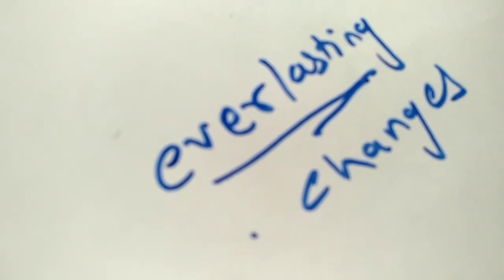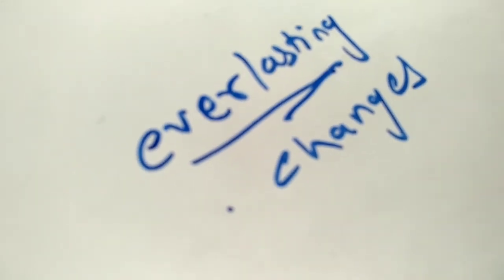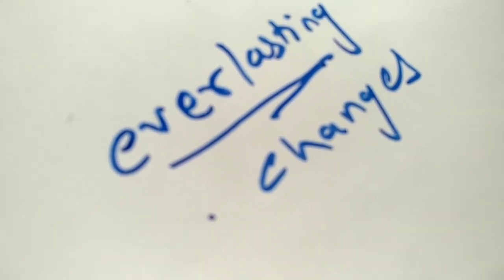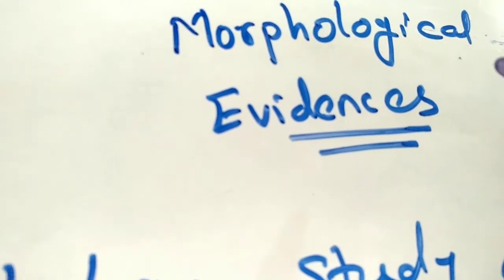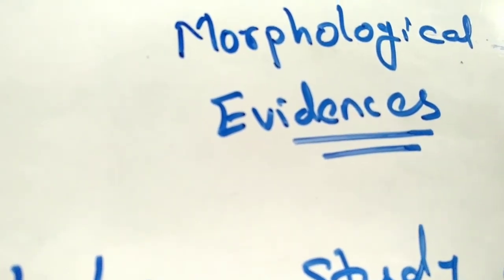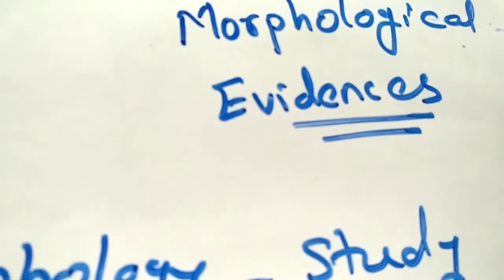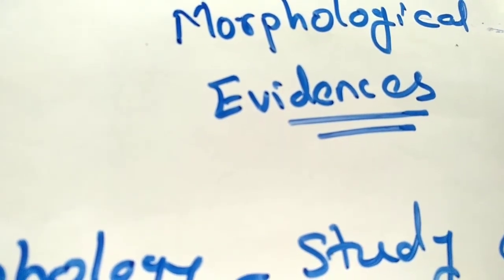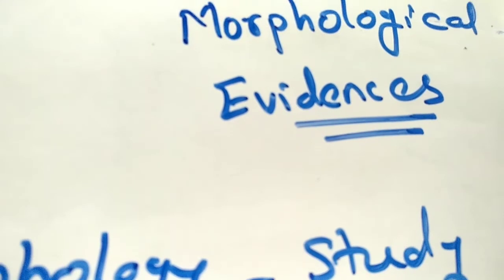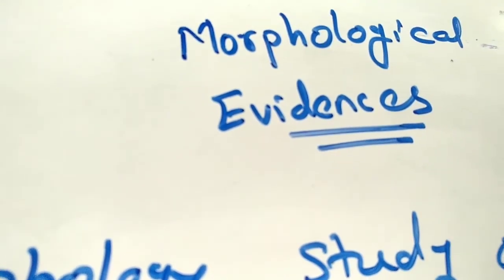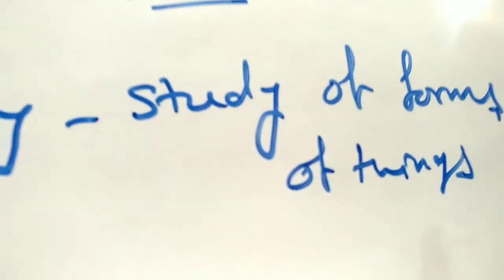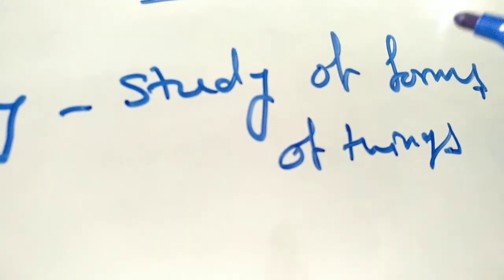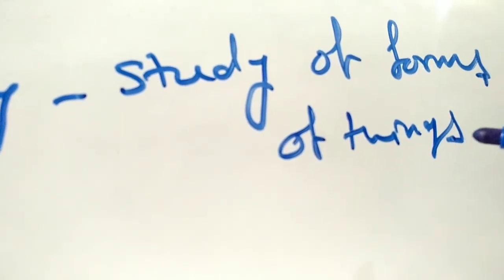That's why we see varieties or diversity in living organisms. Now we will start learning morphological evidences. How do these evidences help us to prove that all these different organisms originated from common ancestors? First we will understand what is meant by morphology. Morphology is the study of forms, the study of the forms of things.